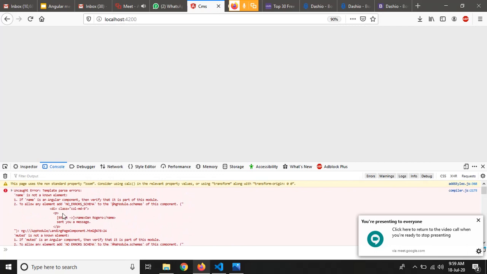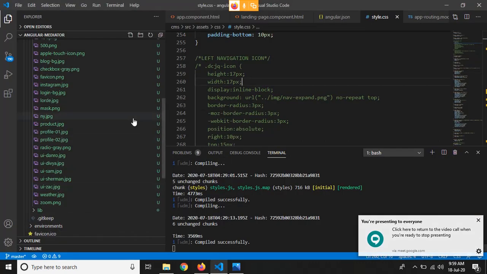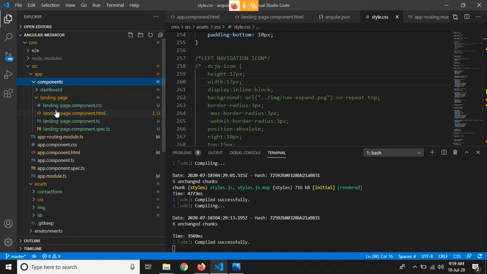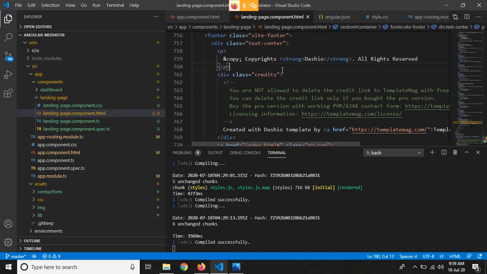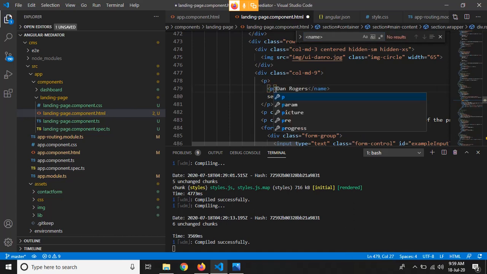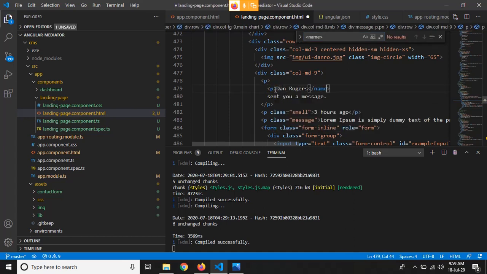Now we have this error that the name is not a known element. So just go to our landing page, and we have to change that name into p, and then muted.